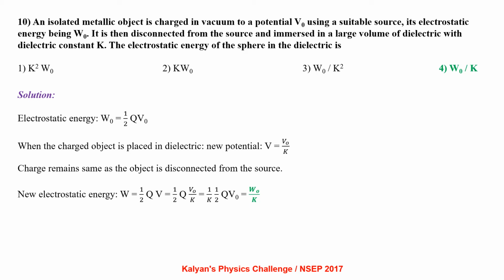Electrostatic energy W0 equal to half Q V0. When the charged object is placed in dielectric, the new potential V equal to V0 by K. Charge remains same as the object is disconnected from the source. So the new electrostatic energy W equal to half QV, that is half Q V0 by K, which is W0 by K.